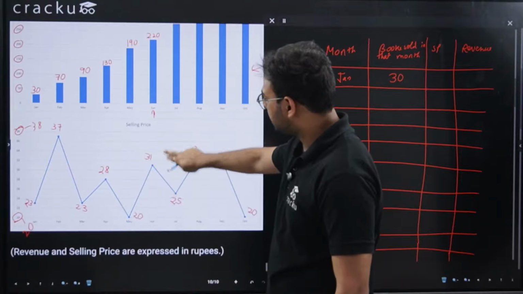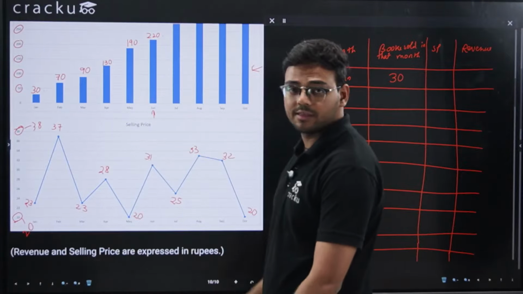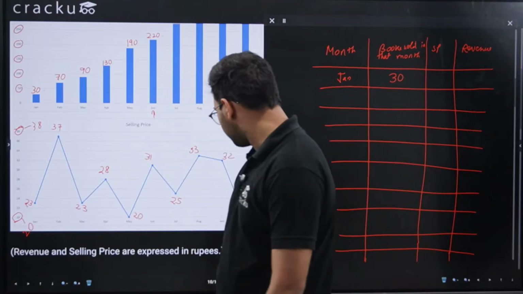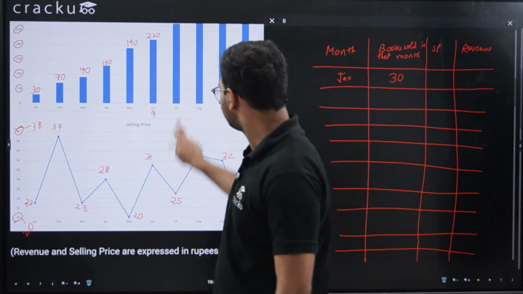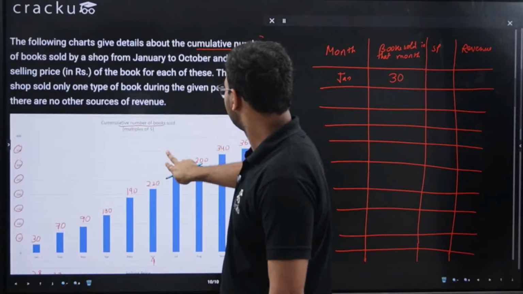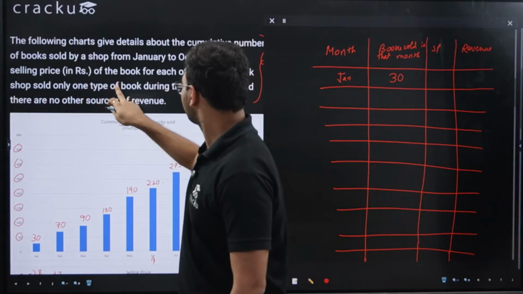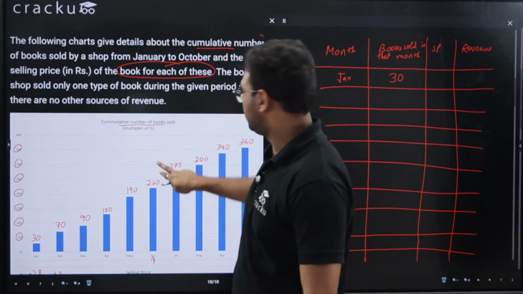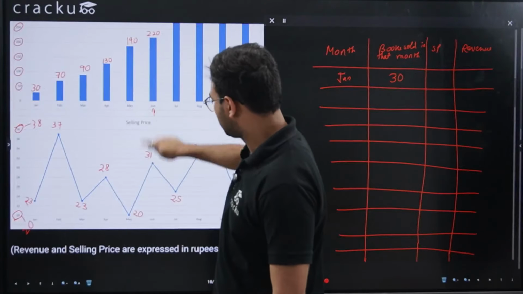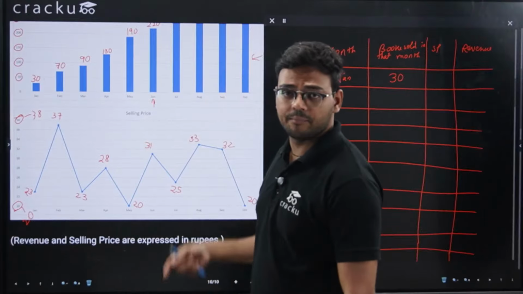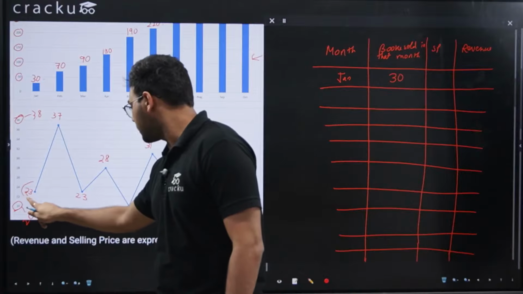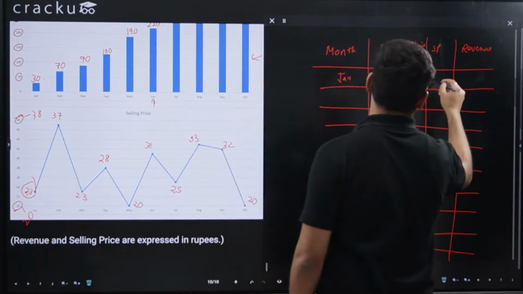Now let me see the selling price for the month of January. What is the selling price of each book in January? The second diagram, this is the line chart, is giving the selling price for each book. For January, it is 23.